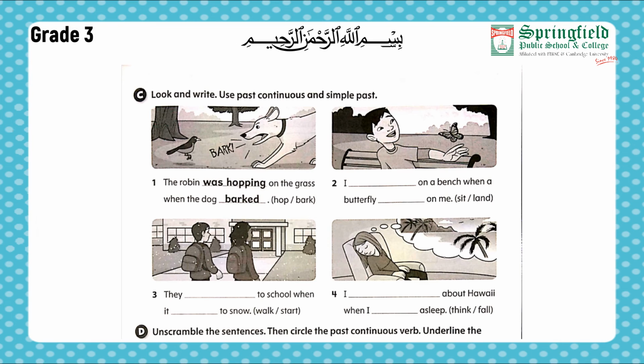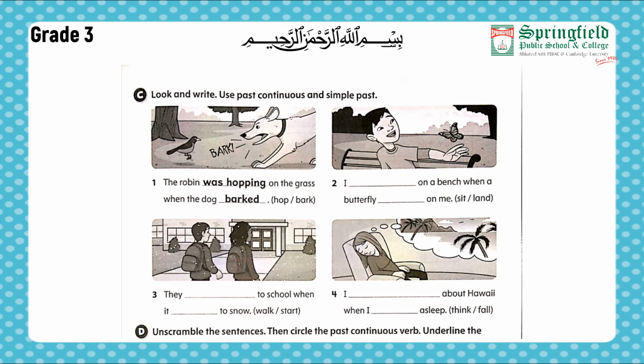Statement number 2. I blank on a bench when a butterfly landed on me. Now what are we going to write? I was sitting on a bench, that is past continuous, when a butterfly landed on me.